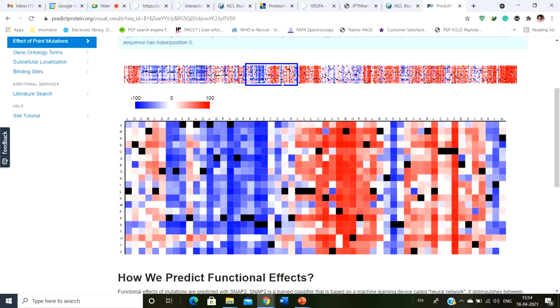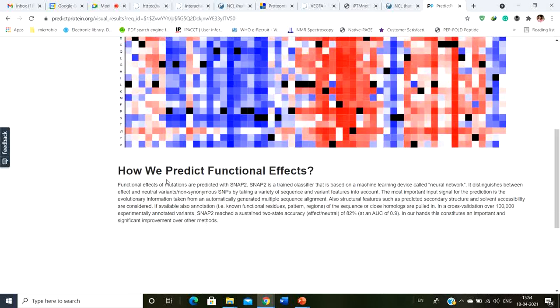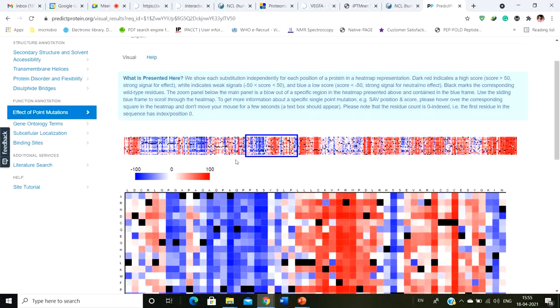So suppose you have a protein and want to study the type of mutation. If you simply upload the protein, you can see the kind of mutations that can happen, and the effect of a mutation that might happen on the particular protein. These are the functional effects. To know more about how they do this, simply read about the algorithm. SNAP2 is the algorithm by which they predict these mutations.